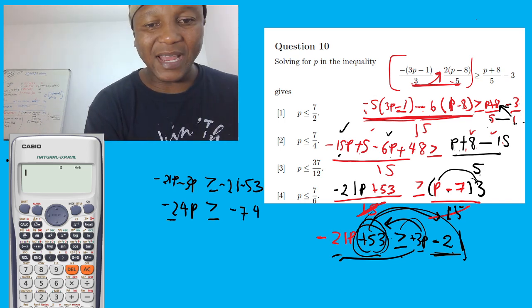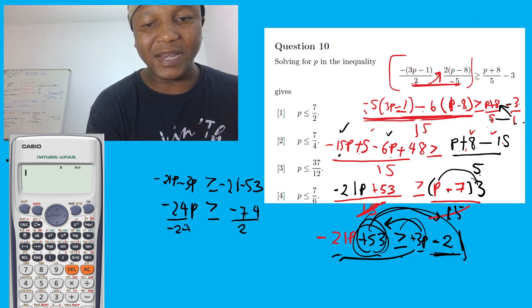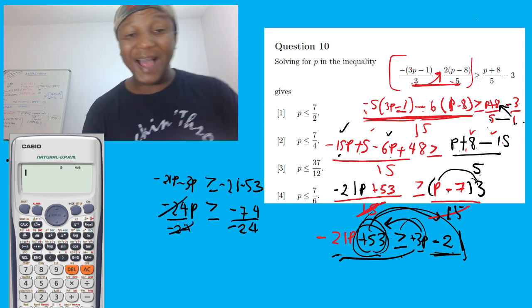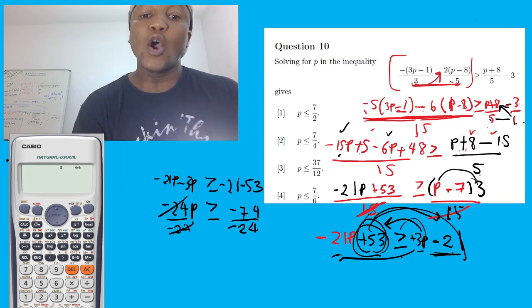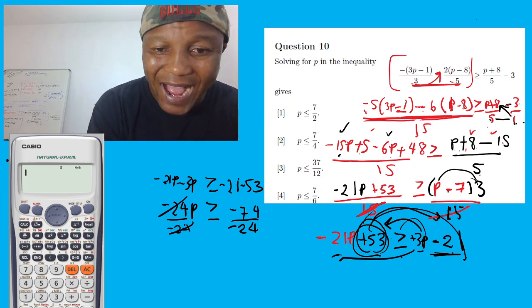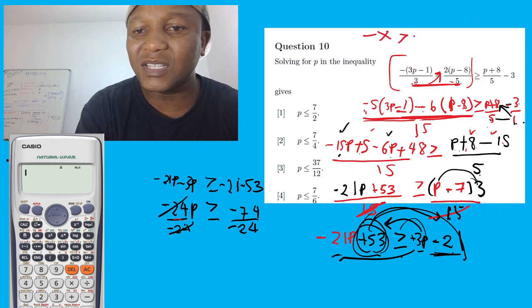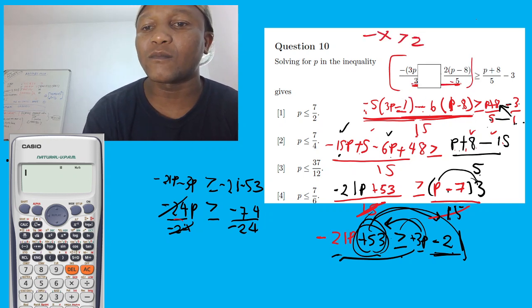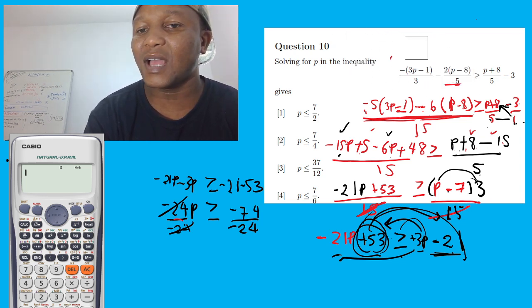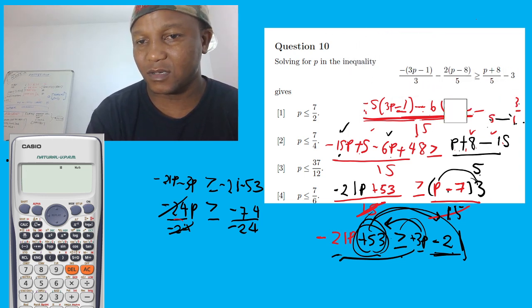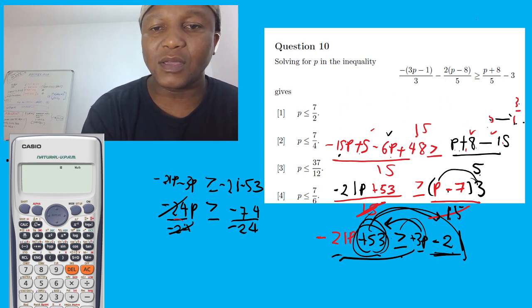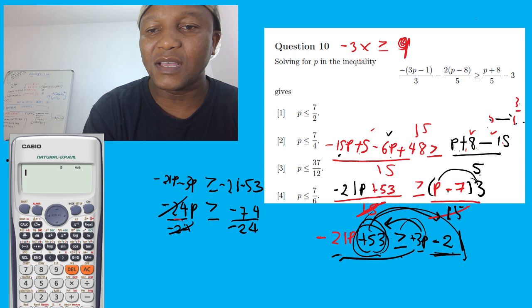Okay, so we're going to divide by negative 24 throughout. Negative 24 divided by negative 24, these cancel. But this is where the trick is. Whenever you divide by a negative, let me explain before I go there. Let's say somebody gives negative 3x is greater or equal to, let's say, 9. If you divide by negative 3, you cancel x.